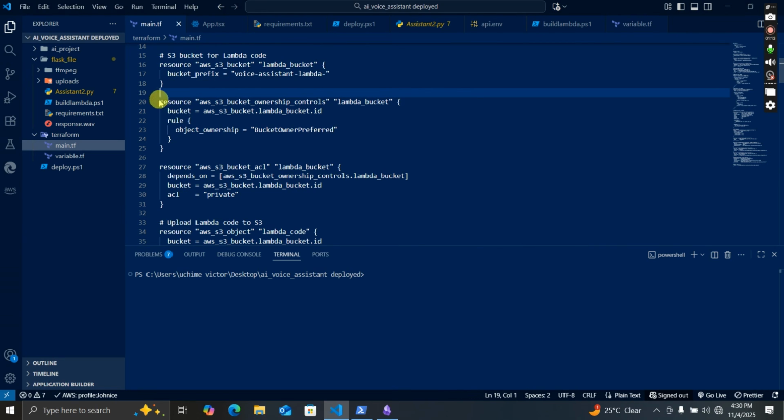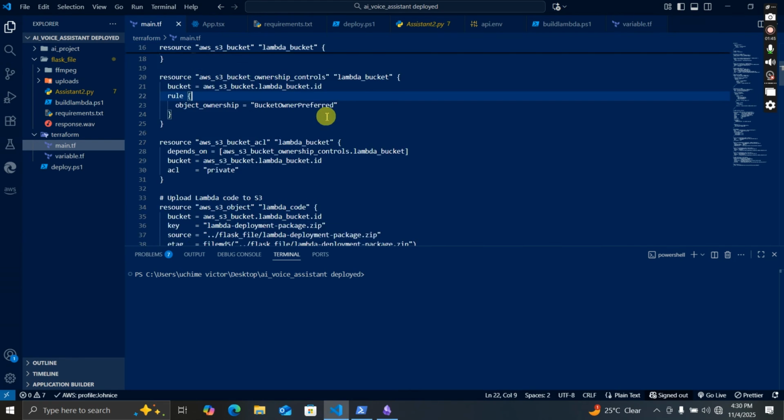Now, this particular resource is responsible for creating an ownership control. It's telling the AWS S3 bucket that only Lambda should be able to access the code. That is why it's called an ownership control, because it only lets Lambda make a request to the S3 bucket. Anything else that tries to make a request to the S3 bucket is immediately blocked.